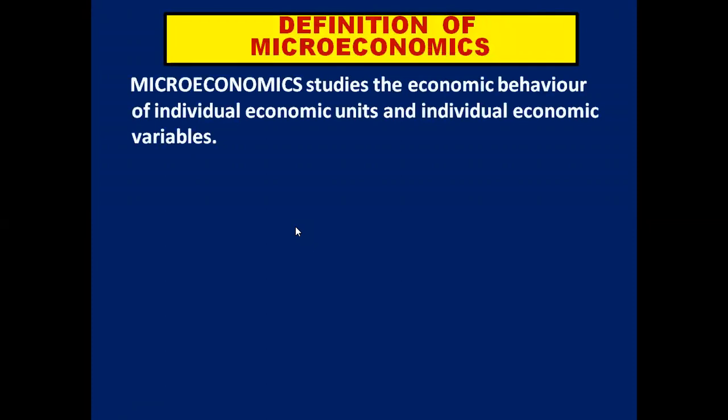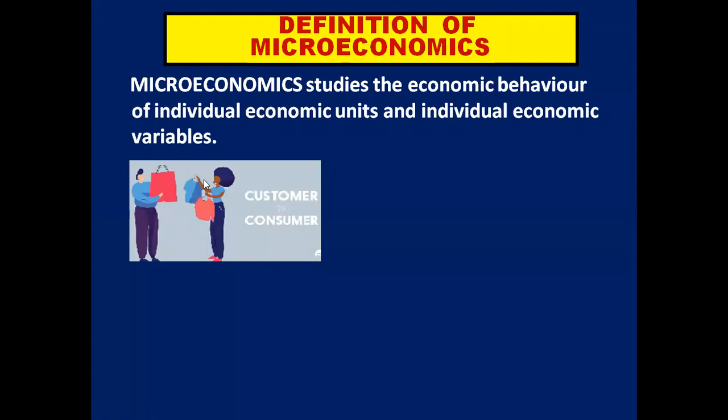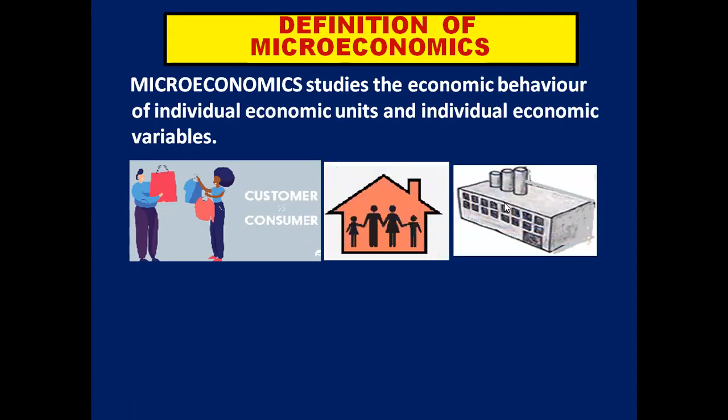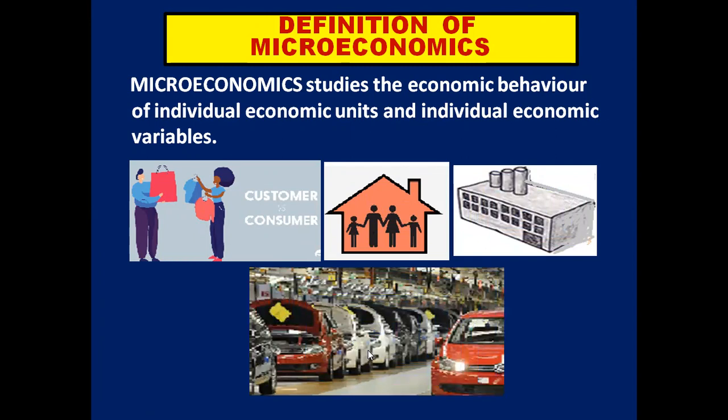Starting from microeconomics, the definition of microeconomics. Microeconomics studies the economic behavior of individual economic units and individual economic variables. So what are the individual economic units? It can be customer or consumer. It can be household. It can be firm or industries. So microeconomics deals with the economic behavior of individual economic units and individual economic variables.